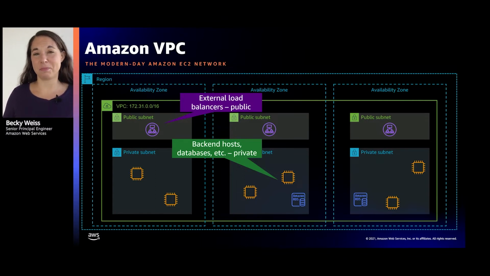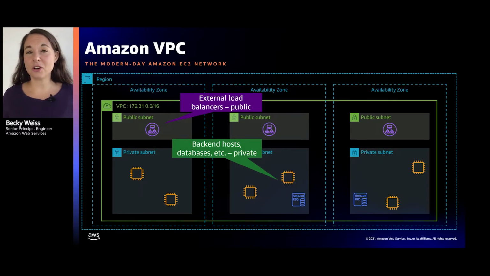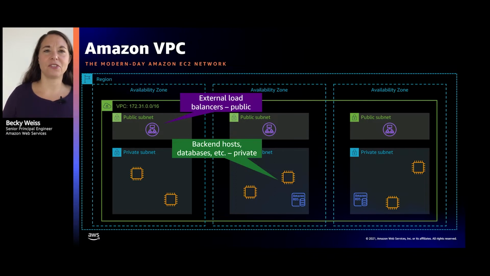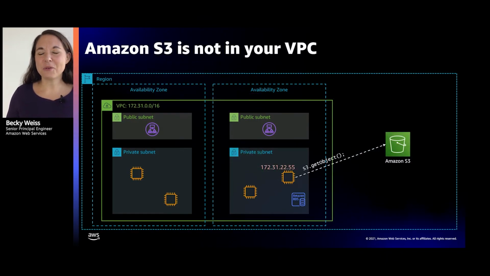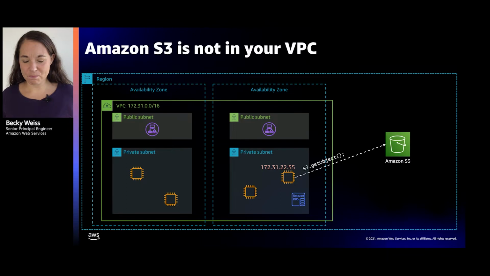For example, in this picture, I might have a workload that's fronted by external facing load balancers. If I have a workload like this, I certainly want the internet to be able to communicate with my load balancers. But everything behind that, the backend servers, the databases, and so forth, I consider private infrastructure, so it doesn't need any routability to and from the internet, and it certainly doesn't need to be directly reachable from there. So I'd configure my infrastructure like that.